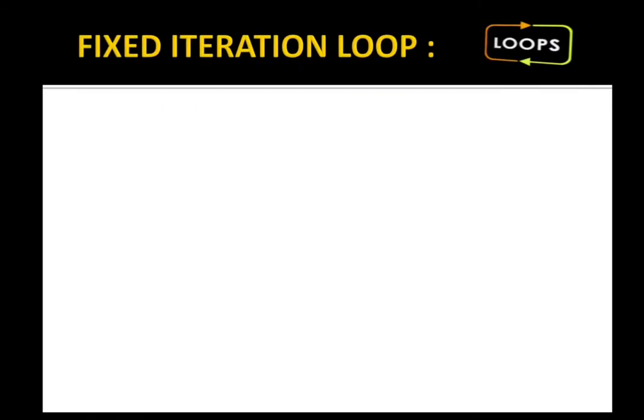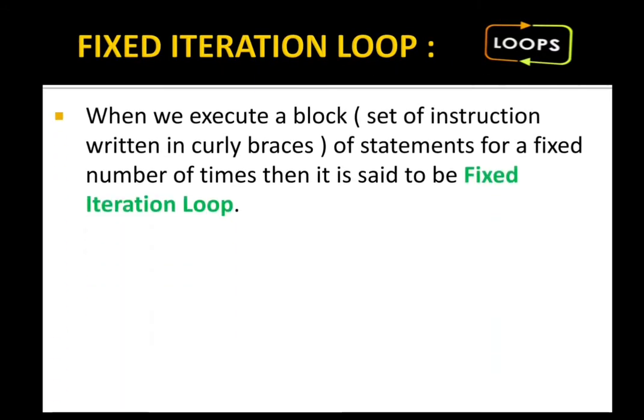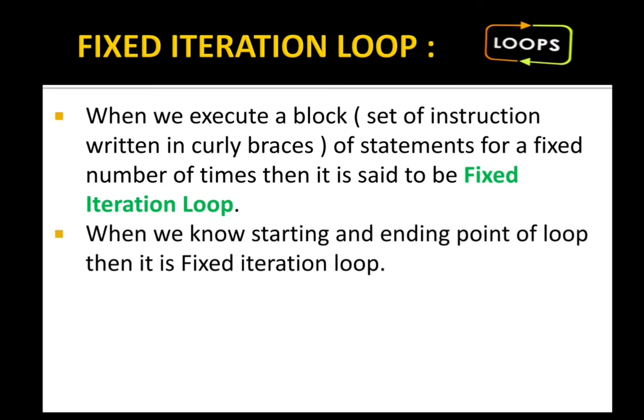Moving further with fixed iteration loops. A block is a set of statements written in curly braces. When we execute a block for a fixed number of times, it is said to be a fixed iteration loop.